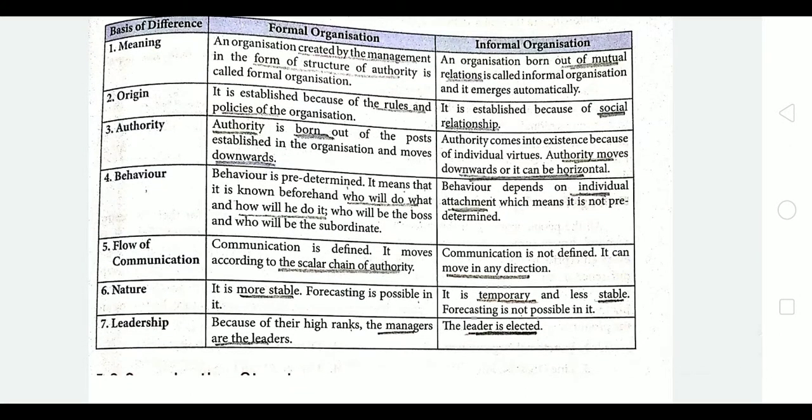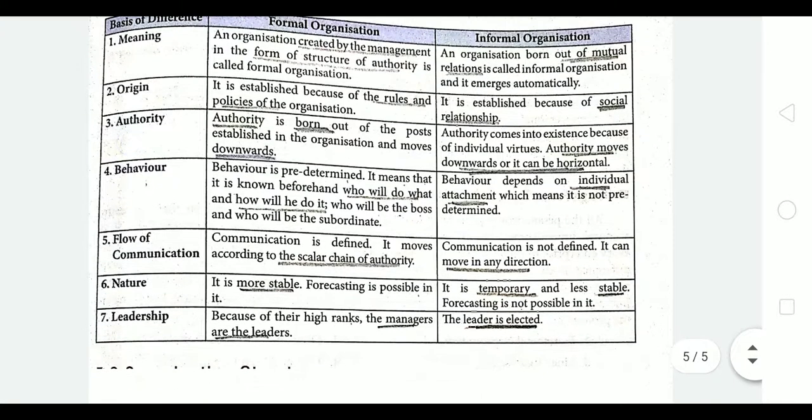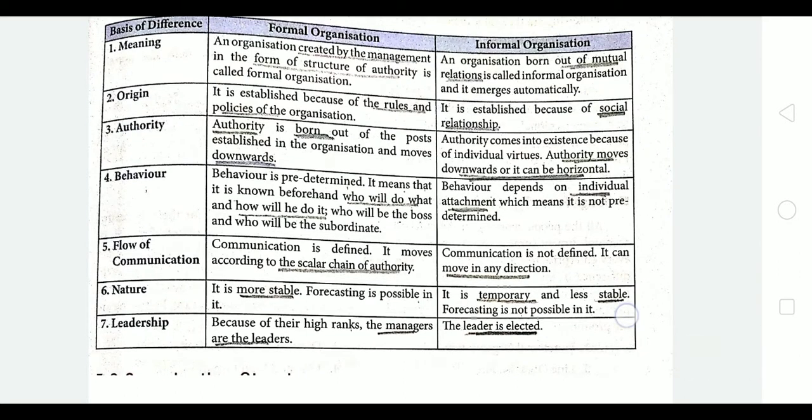Next is behavior. Behavior is predetermined. Everyone knows who will be doing what work, who will be reporting to whom, how the work will be done, who will be the boss, who will be the subordinate, etc. But in the case of informal organization, it is individual attachment, which means it is not predetermined. We don't know whether the lower level person can have direct contact with the top level manager. Next is flow of communication. A scalar chain of authority is followed in formal organization, but communication in informal organization can move in any direction.